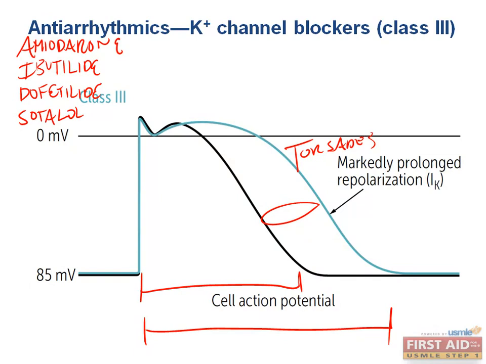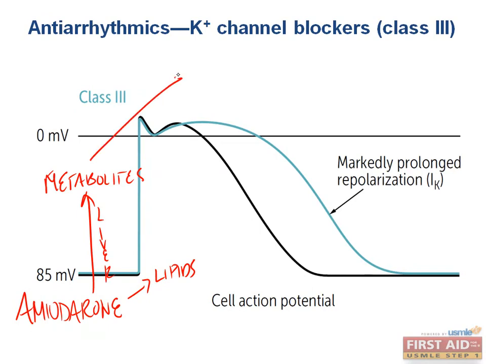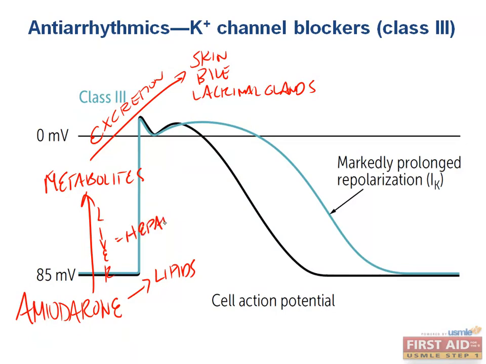So let's go ahead and talk a little bit about this amiodarone. It absolutely loves lipids. It is very lipophilic and it is metabolized very slowly in the liver. And then it is excreted into the skin, into the bile, and the lacrimal glands. Just knowing the metabolism and how it's excreted can help you remember that it can lead to hepatotoxicity from causing damage to hepatocytes. It can cause corneal and skin deposits because of the excretion via the eye and the lacrimal glands and then the skin.